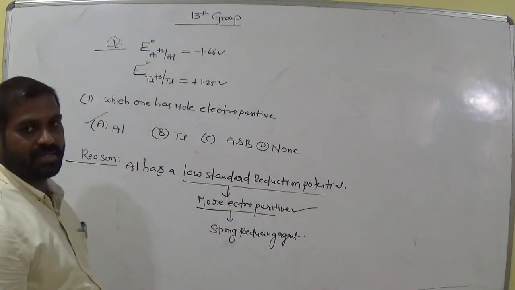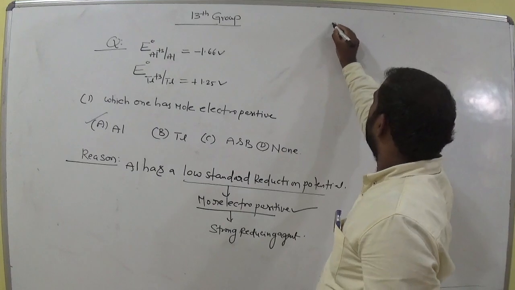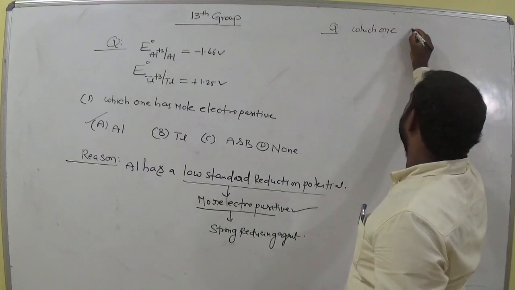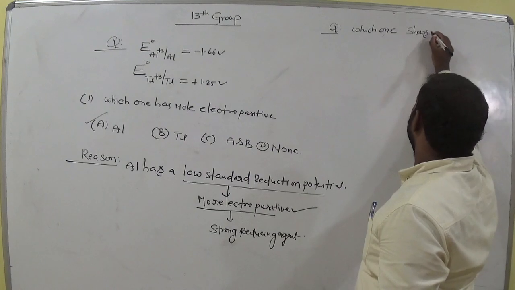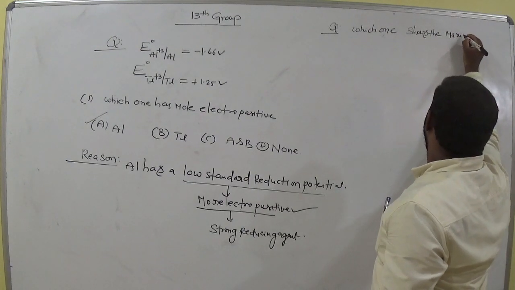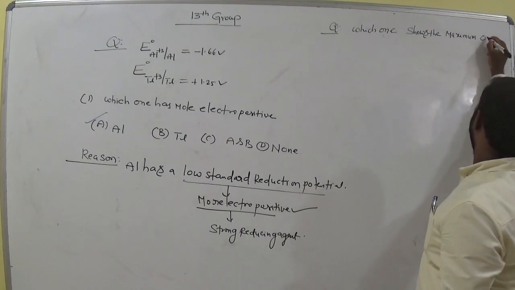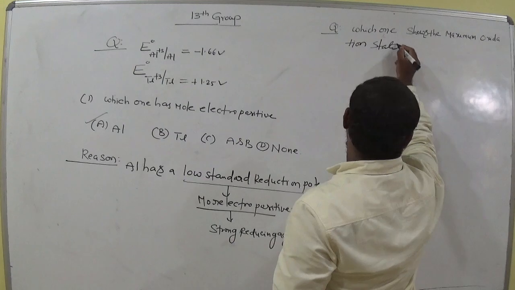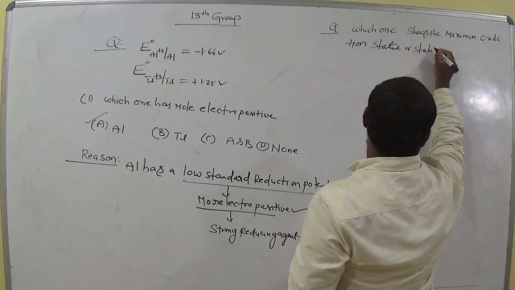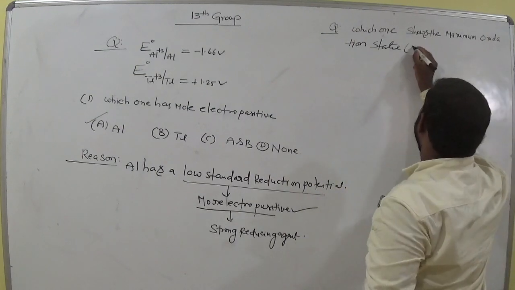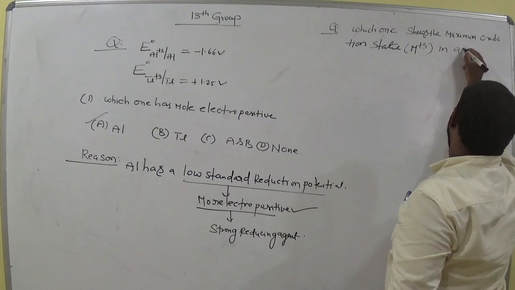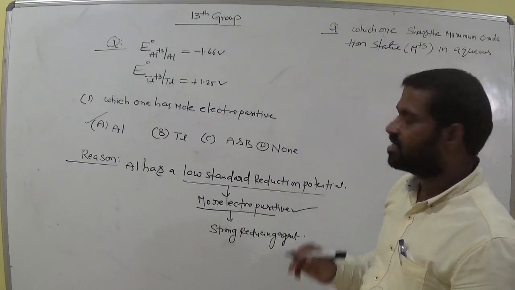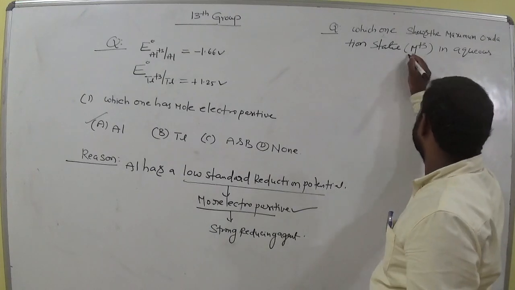Next, which one shows the maximum stable oxidation state, that is M+3, in water or aqueous solution? Suppose you keep it in water, which one shows maximum oxidation state as M+3?